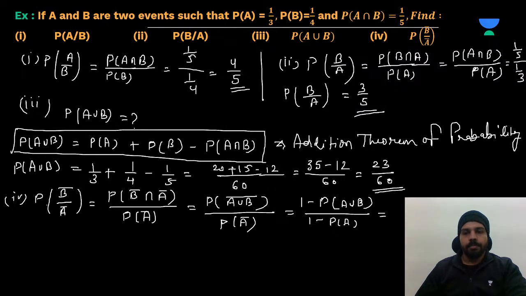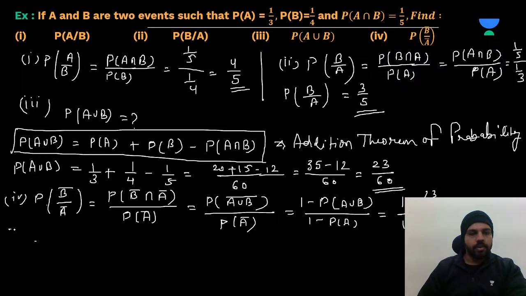Okay, so we can put in the values over here. P of A union B is what? We have recently found 23 by 60. So 1 minus 23 by 60, divided by 1 minus P of A. P of A is 1 by 3, which is already given to you.